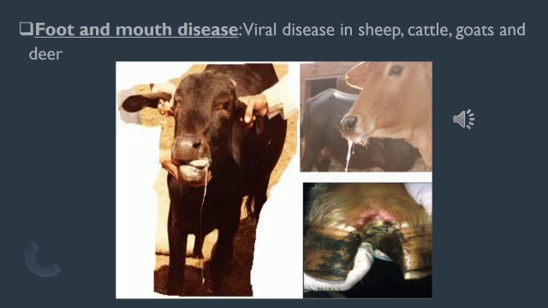Next is foot and mouth disease, especially seen in the parts of foot and mouth in animals like sheep, cattle, goats and deer. This is a viral disease. It spreads through a virus and is especially seen in parts like the foot and mouth. You can see in the picture how the disease is recognized in the foot and mouth.